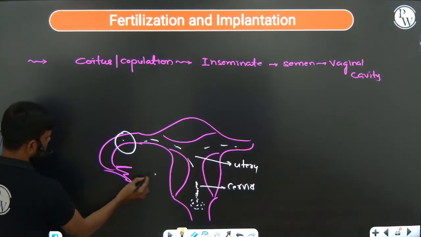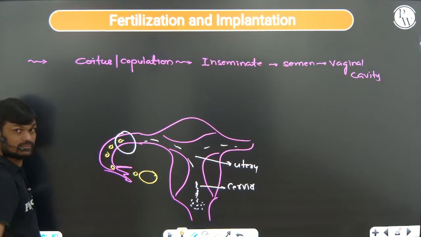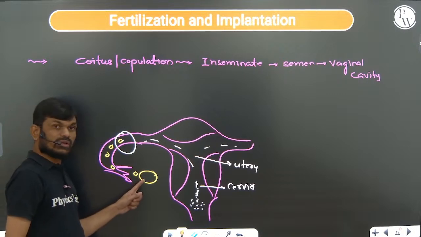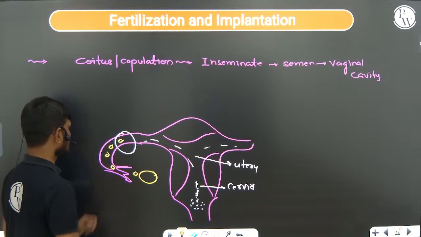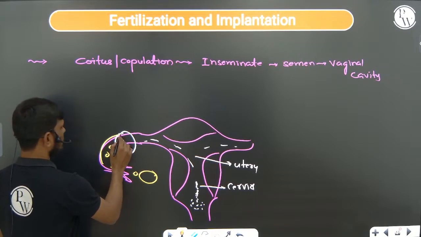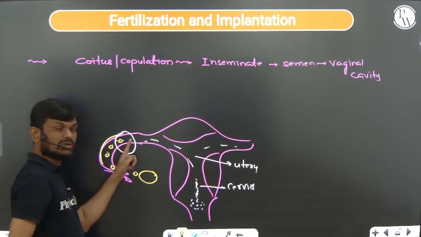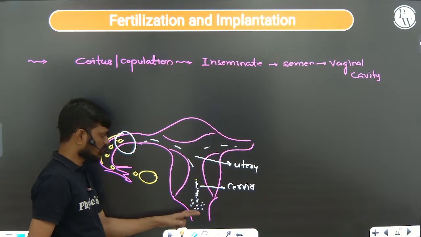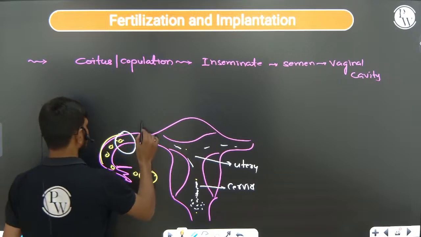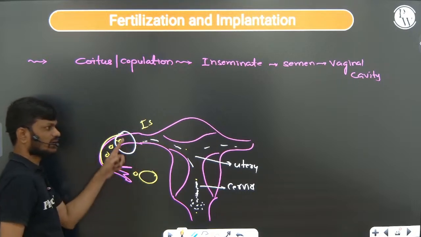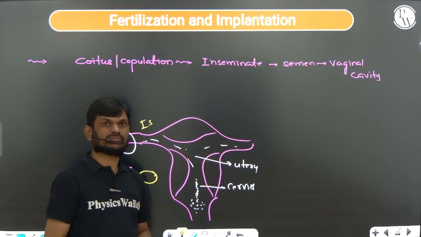The secondary oocyte released from the ovary is also moving towards the ampullary region. Right? So on the 14th day ovulation will be there. After that, the released ova is collected by the fimbriae and the ova is also moving towards the ampullary region, and the sperm also moving towards the ampullary region. The route you remember: vaginal cavity, cervix, uterus, isthmus, and ampullary region. So this is the region where fertilization takes place, right?